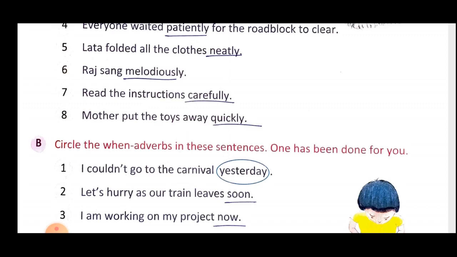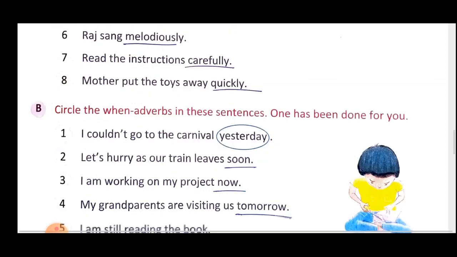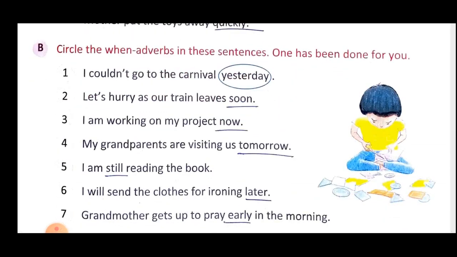Next sentence. Mother put the toys away quickly. Who put? Mother. So mother is your subject. What did she do? Put. So put is your verb. How did she put? Quickly. Quickly is your how adverb. The answer to the question of how the action was done is your how adverb.